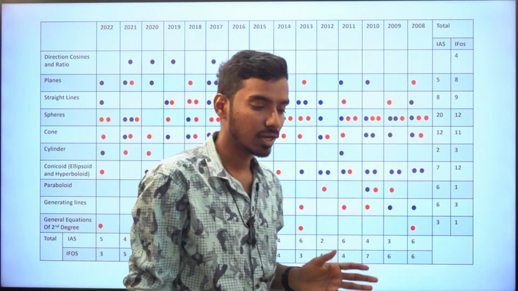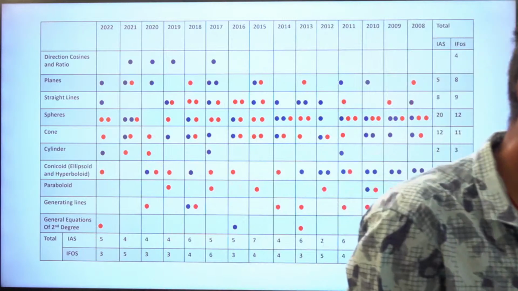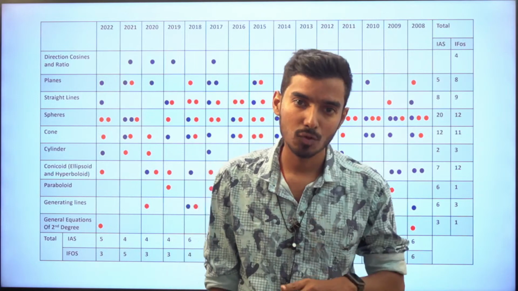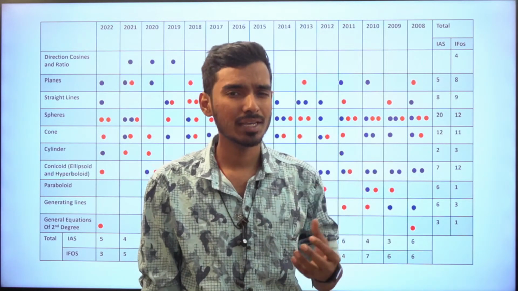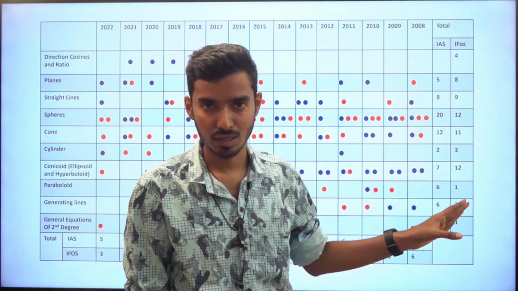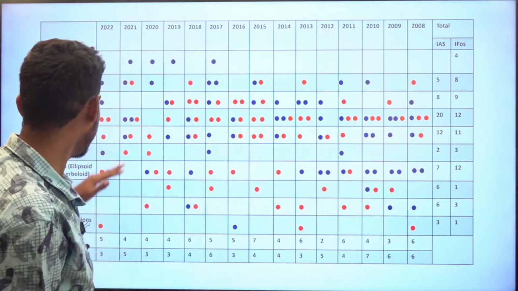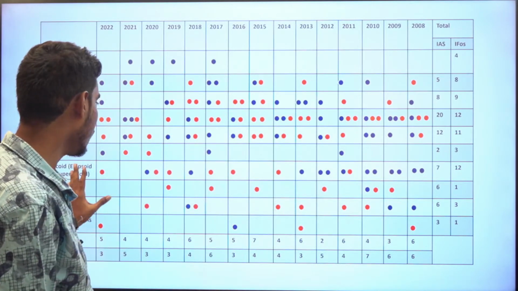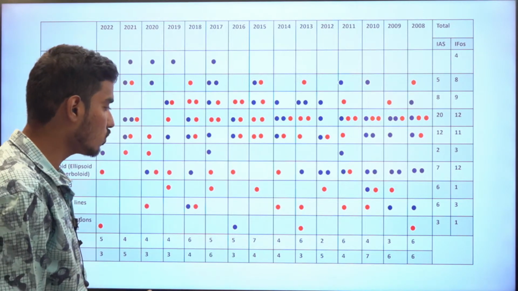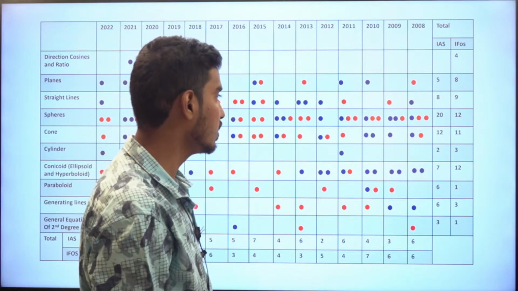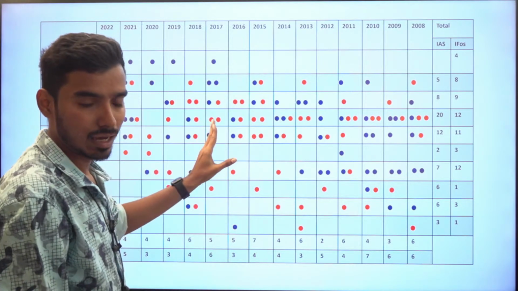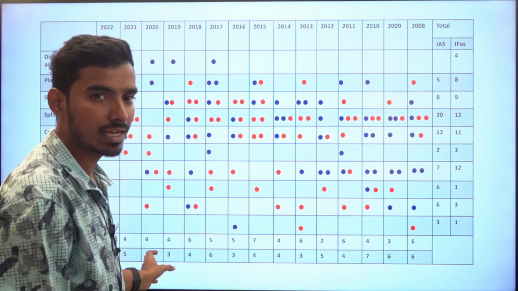When you are studying for the IAS exam, you need to practice IFoS questions also. That is very, very important. You need to practice IFoS previous years questions, and also UPSC IAS previous years questions. No problem, I will be doing all those problems. Similarly, I have given you all the last 15 years analysis, and you can see that every year you can expect 4 to 6 questions from analytical geometry. If you want to analyze more, I have already uploaded this in the community section on our YouTube channel as well as in the Telegram channel.